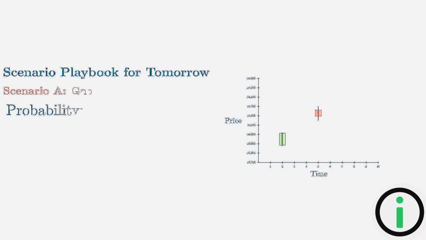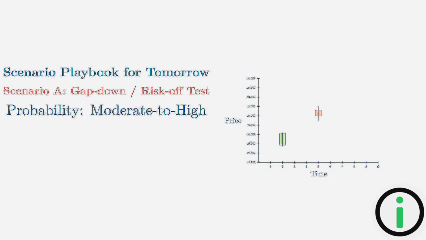Based on all the data we've gathered, let's build our scenario playbook for tomorrow. We have 3 distinct paths the market might take. Scenario A is our most likely outcome given the global cues. In this path, Nifty opens weak and slides toward the confluence zone between 24,120 and 24,050.